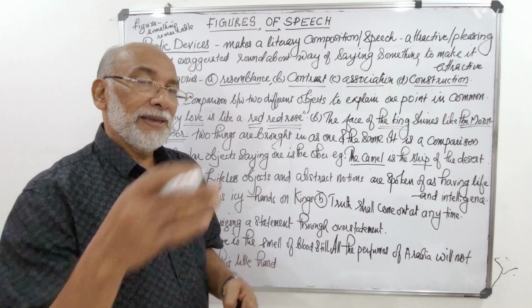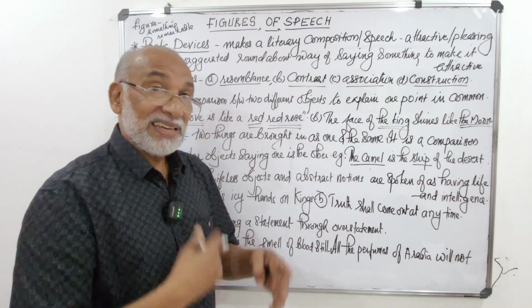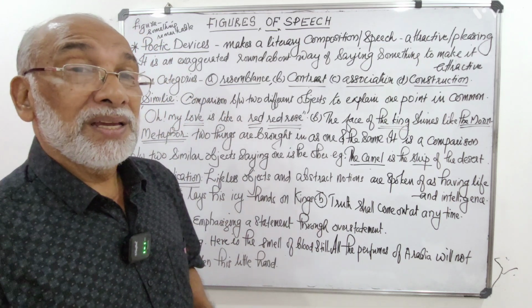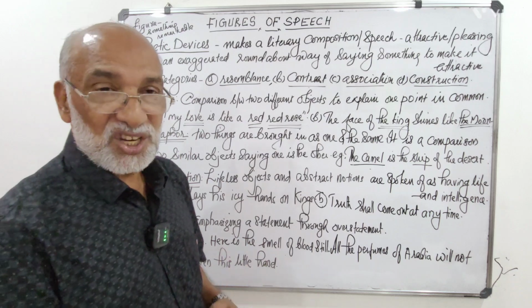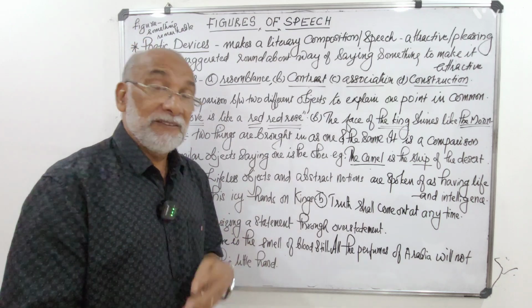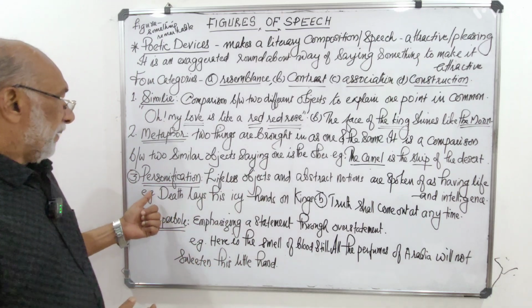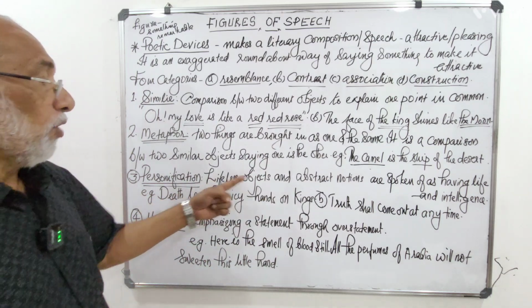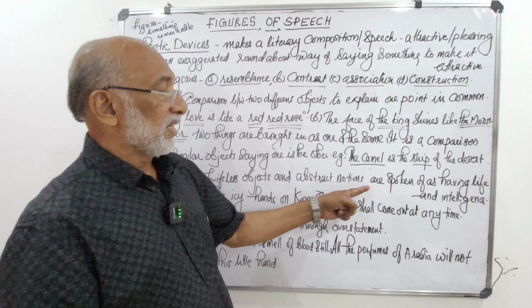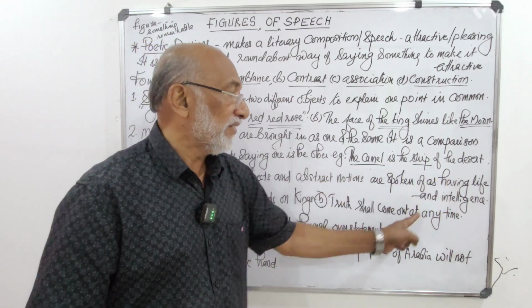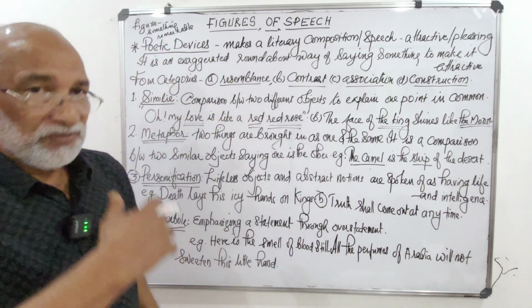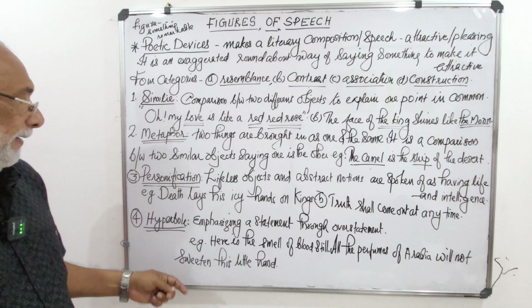These were some dramatic techniques used in earlier stages, at the beginning of the development of the art of drama. Personification: lifeless objects and abstract notions are spoken of as having life and intelligence. I think from the example it will be very clear.